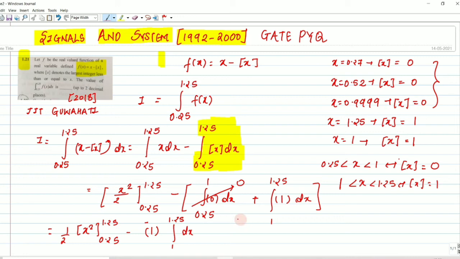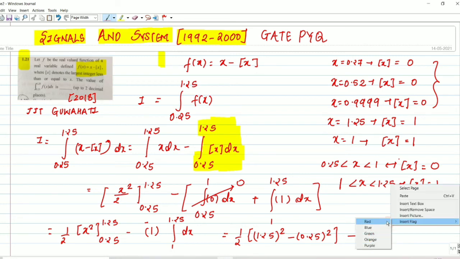Simplifying further, 1 by 2 times 1.25 whole squared minus 0.25 whole squared, minus the integral of dx, which is x, with lower limit 1 and upper limit 1.25.